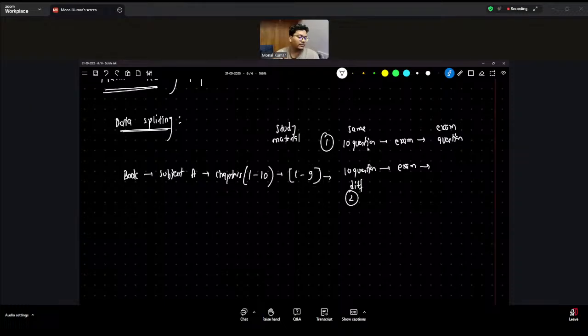Now there are two types of question sets. In one set, the teacher already confirmed in advance the questions that will come in the paper, and you are going to perform 100% because you already know all the questions. In the other set, all the questions are different and none is the same as what the teacher mentioned. This is set 1 and set 2. Tell me which one is better for student evaluation.